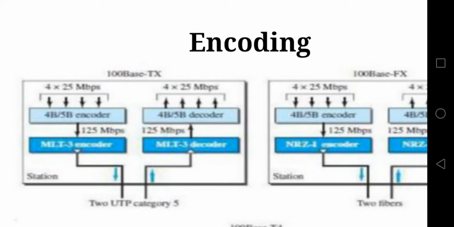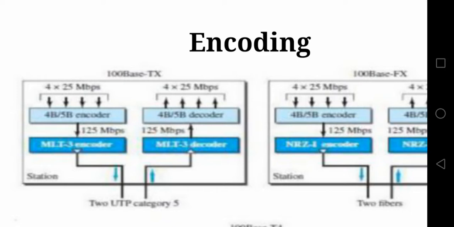Now, let us take an example. To transmit at the speed of 10 Mbps, double of 10 Mbps is 20, so we require a 20 megahertz waveform. In the same manner, for fast Ethernet the speed is 100 Mbps. To transmit 100 Mbps of data, double of that, a 200 megahertz waveform, is required.